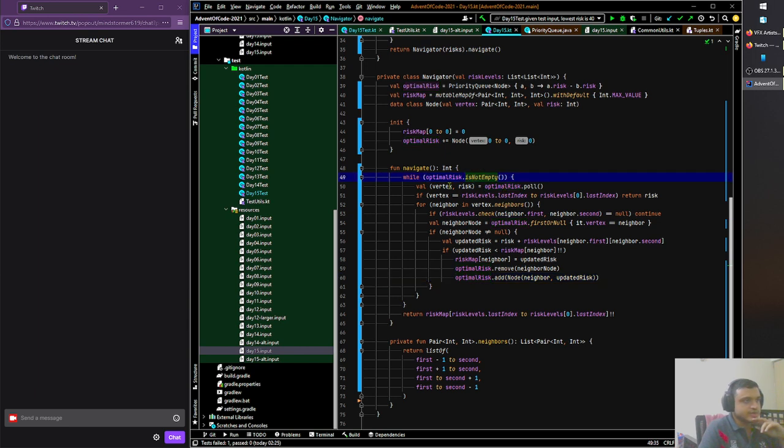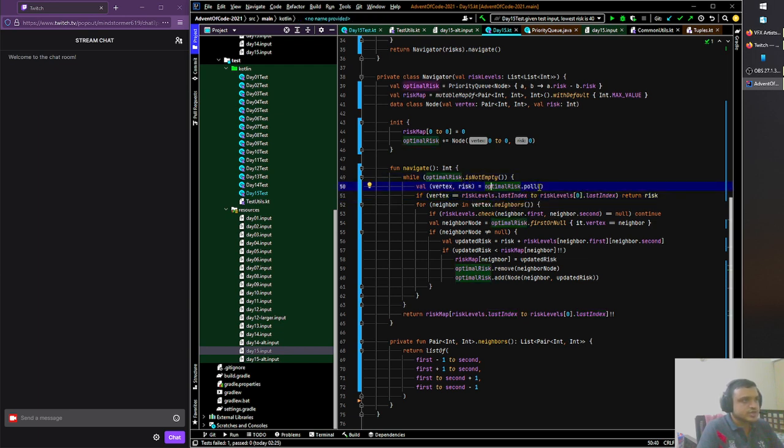So while the optimal risk is not empty, we need to keep doing this. We will never actually hit the not empty condition because we will have the old nodes in there, which is fine because we expect to hit this anyway. It doesn't matter. We will hit the return condition anyway, because we will hit is equal to this at some point. That's okay. We don't have to worry about that.